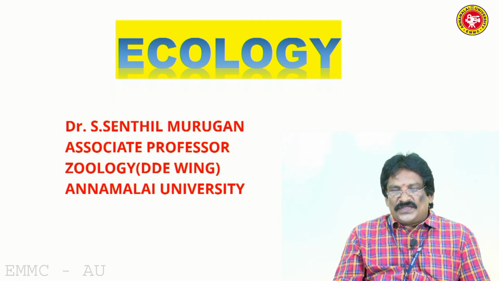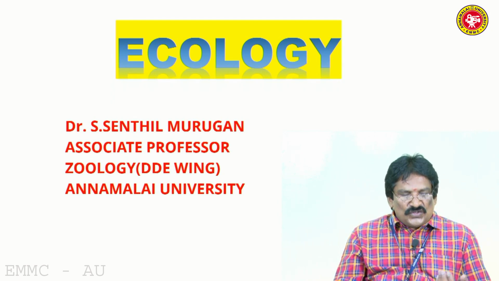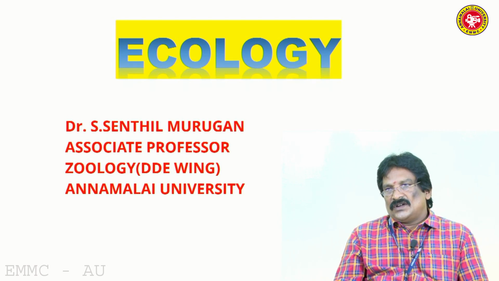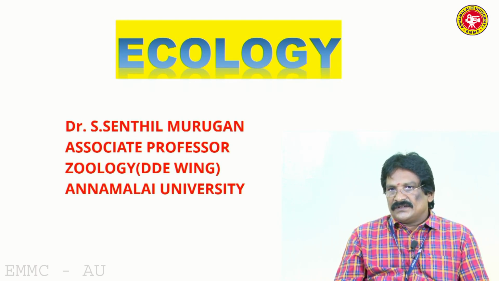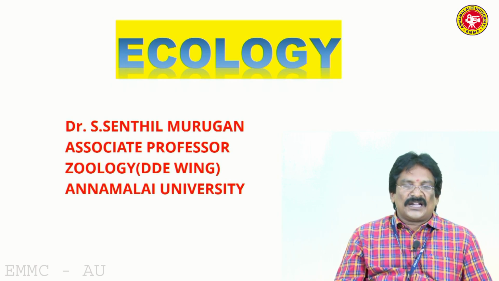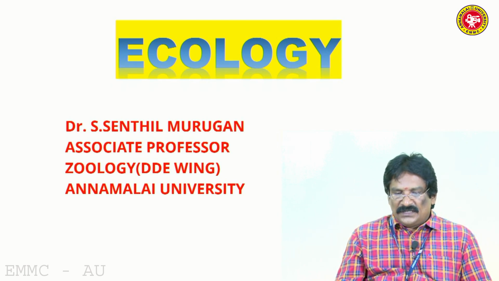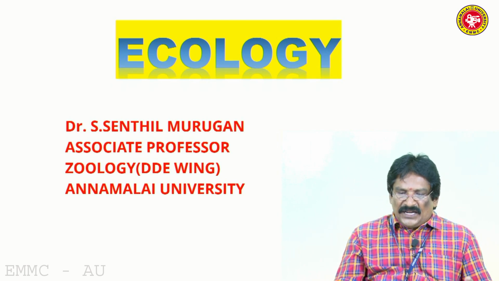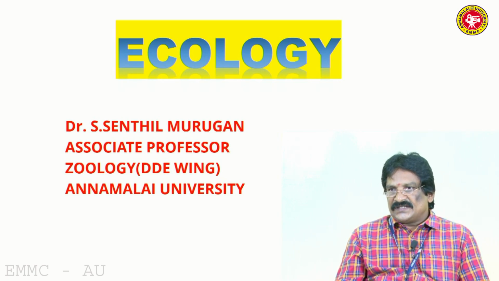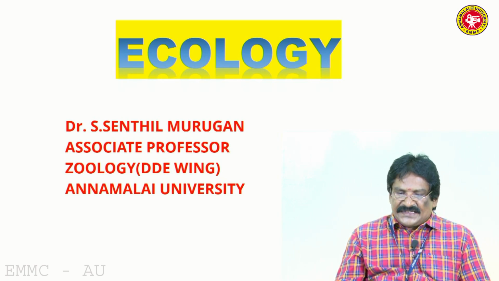Another, the uses of environment, lot of uses. Without environment we cannot survive. Environment is more important one. The environment serves man in the following aspects. It provides substratum to man to live. It supplies food.